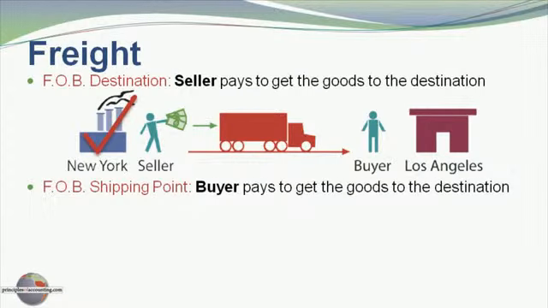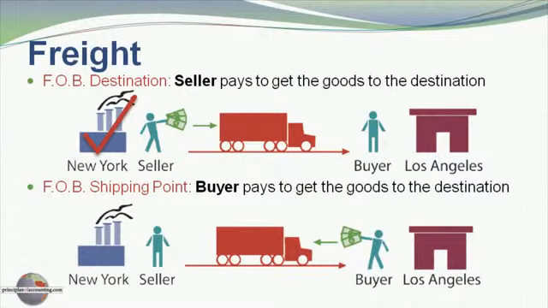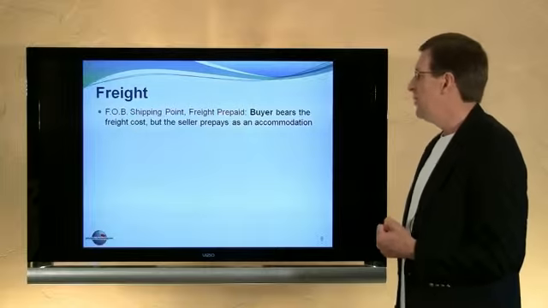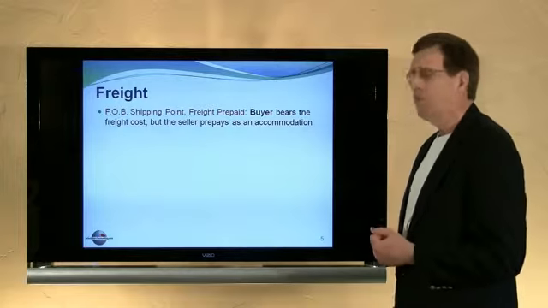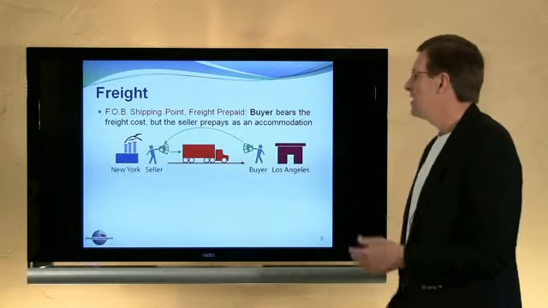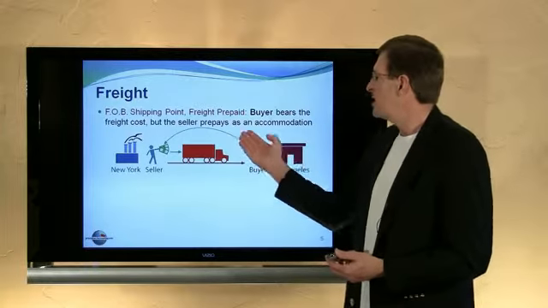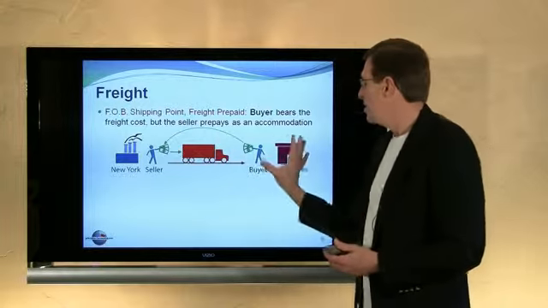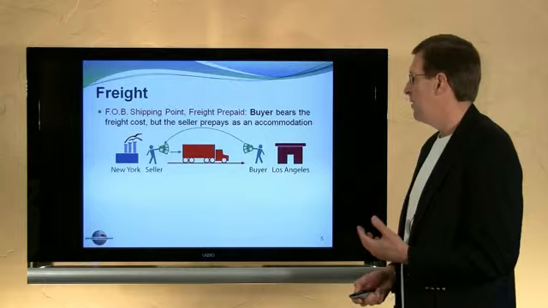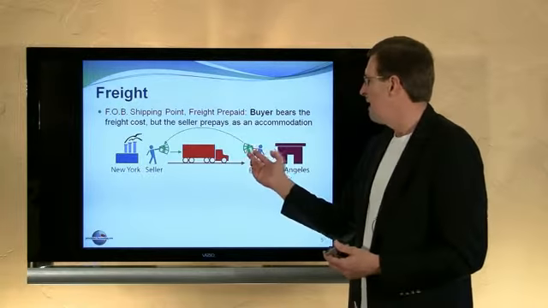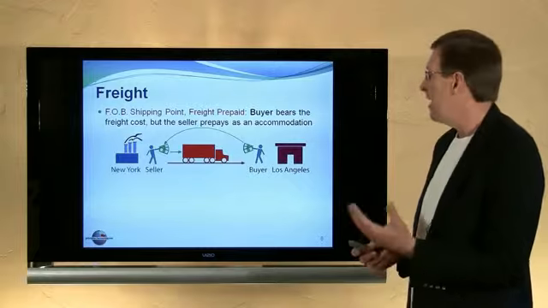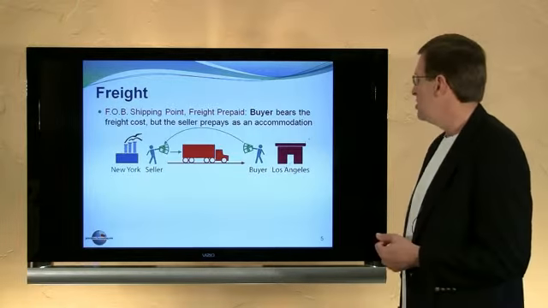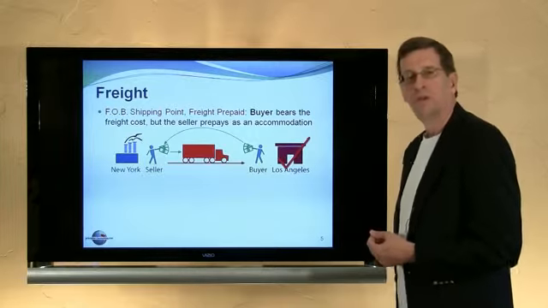If we turn this around and look at FOB shipping point, then the buyer agrees to pay to get the goods to the destination. So here the buyer is paying the freight company, and the buyer is going to record the freight cost on their books. We can have variations of this. We can have FOB shipping point, freight prepaid. In this particular case, the seller is paying the freight company but expects to be reimbursed by the buyer because the terms are FOB shipping point. At the point of shipment, the goods belong to the buyer, as does the obligation to pay for the freight. The transfer of cash from the seller to the freight company and in turn back from the buyer to the seller to reimburse, that's merely an accommodation to the transaction, but again, the freight cost belongs to the buyer.